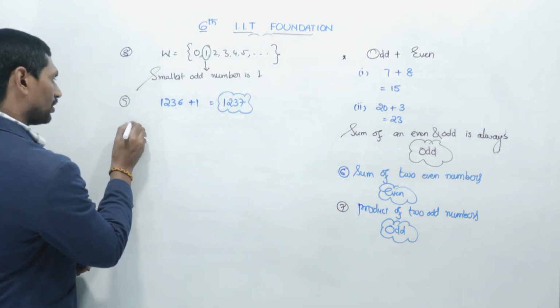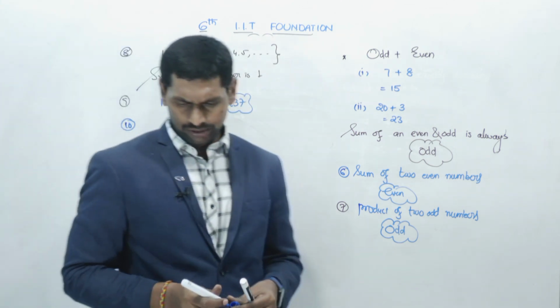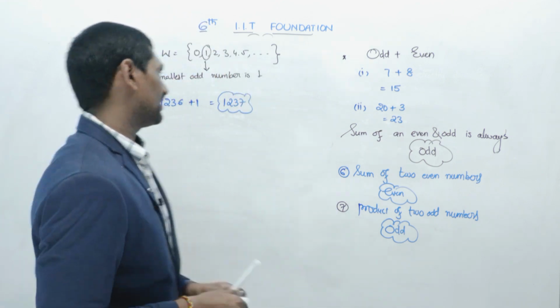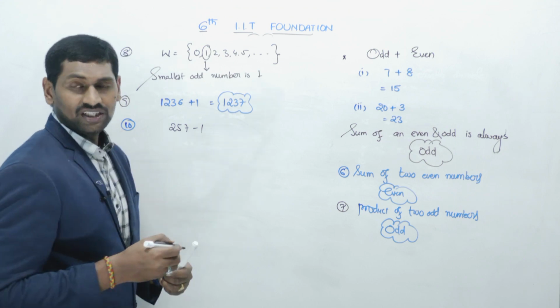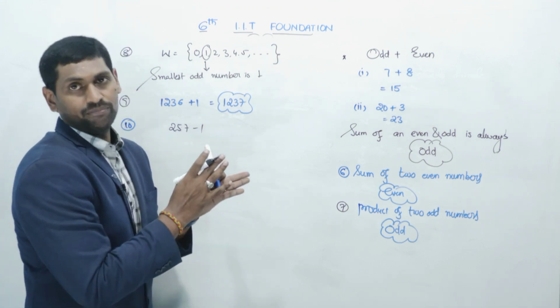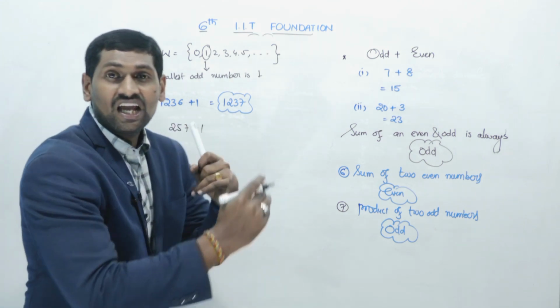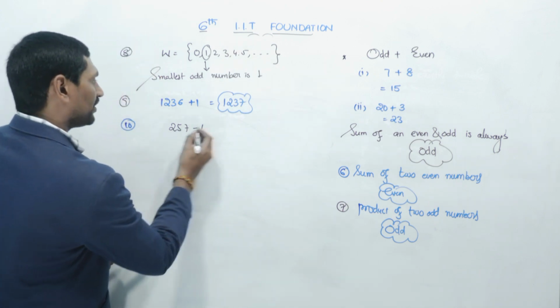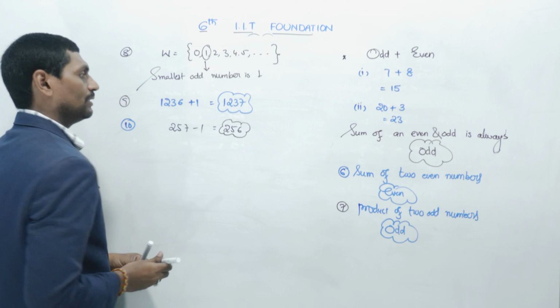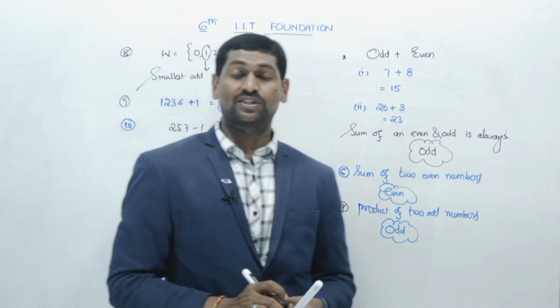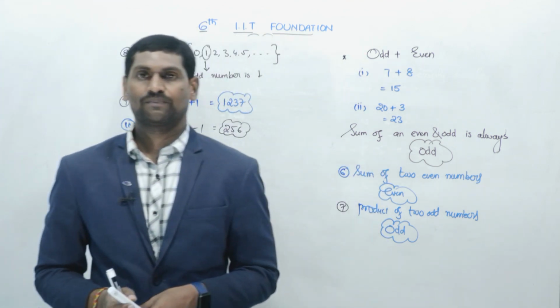Right. Now problem number 10: predecessor of 257. Predecessor means minus 1, right? It is the number immediately before. Successor means the number immediately after. 257 minus 1 is 256. So 256 is the predecessor of 257.